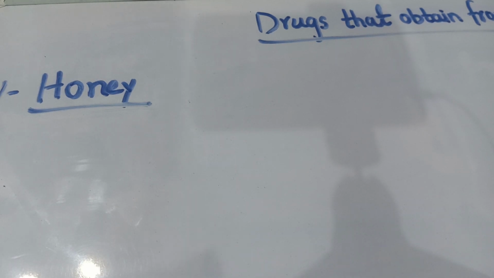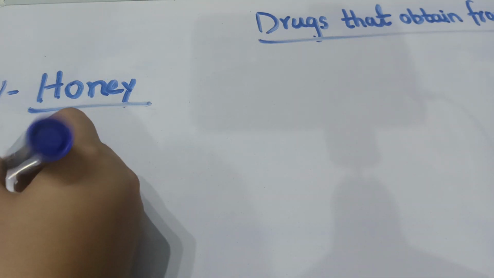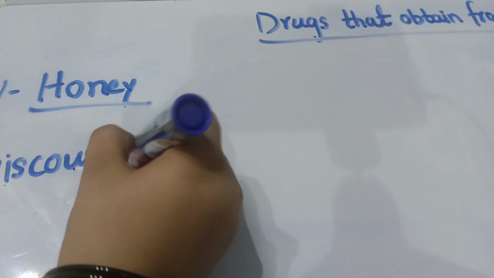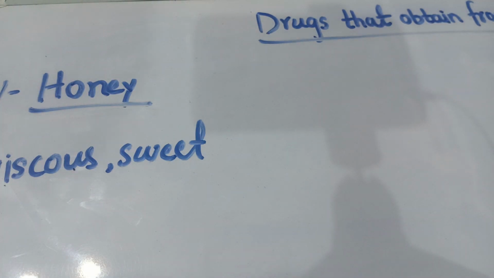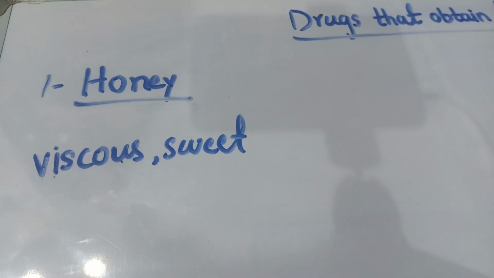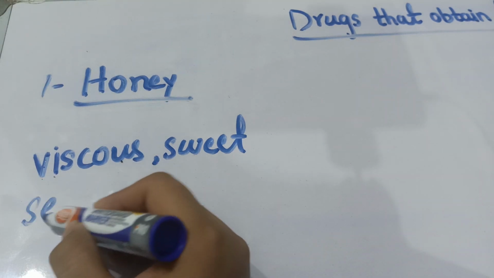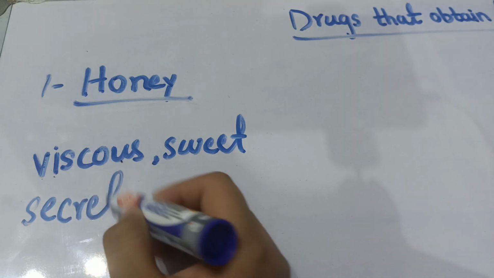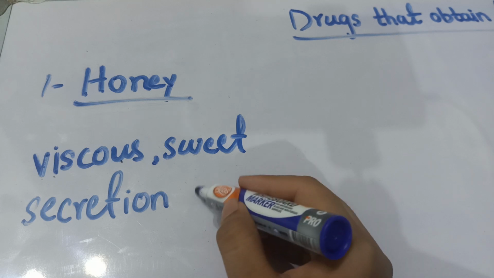First of all, we will give a short introduction about honey: it is a viscous and sweet substance, and it is a secretion of bees. Honey bees secrete it; they form honey within their body.